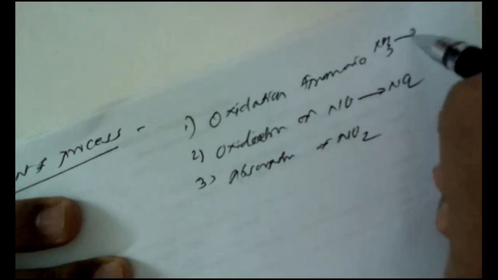That means NH3 is converted into NO. Here NO is converted into NO2. That is the second step. And this NO2, when it is absorbed in water, we obtain our required product as HNO3. So these are the 3 steps.